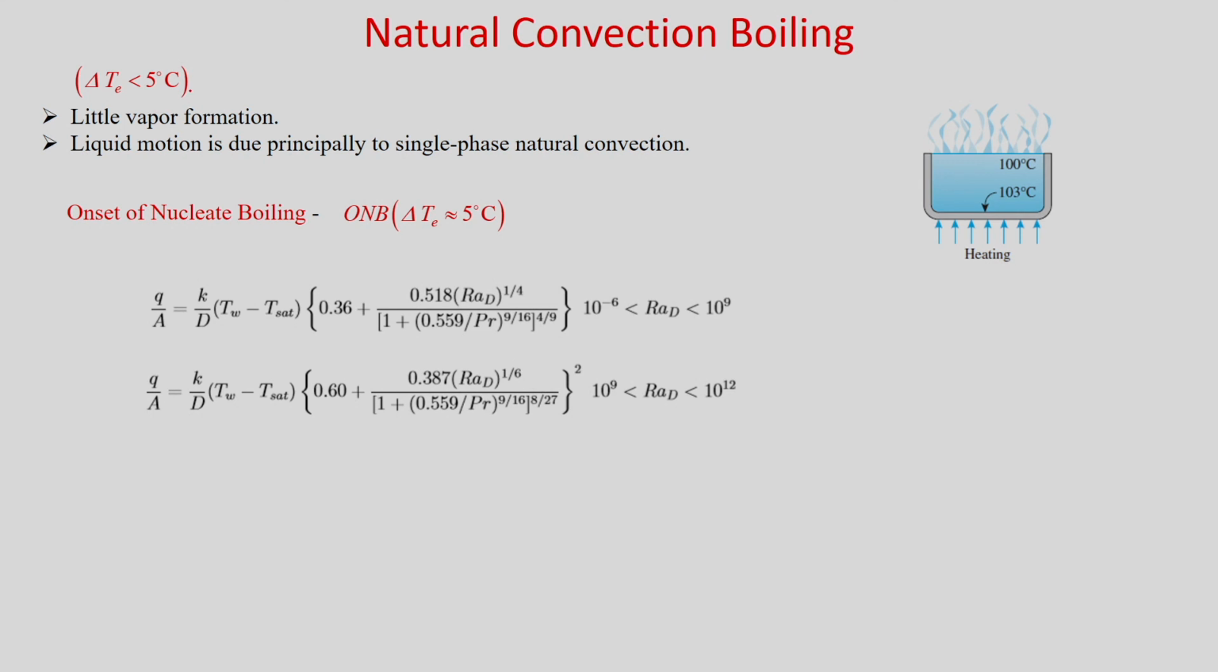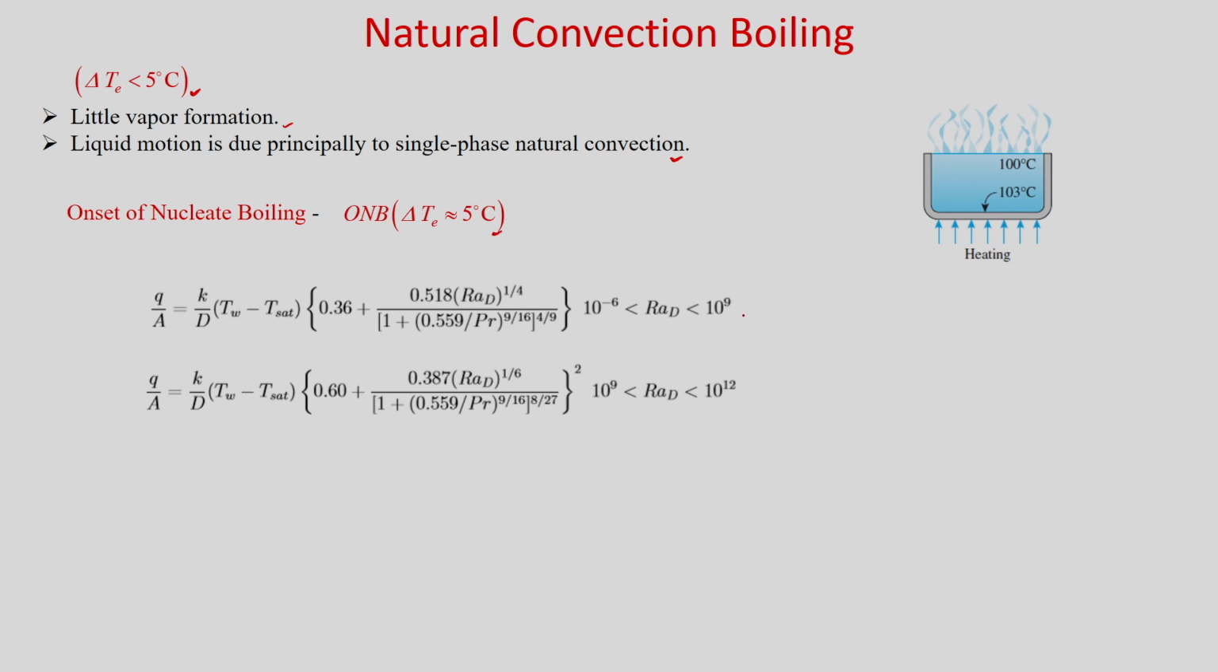Now, the first regime is natural convection boiling. You have already studied natural convection, so those relations you can use depending on the value of the Rayleigh number. This natural convection boiling takes place when your excess temperature is less than 5 degrees centigrade. So, there will be little vapor formation, and the liquid motion is due principally to single phase natural convection. And the onset of boiling takes place at 5 degrees centigrade.